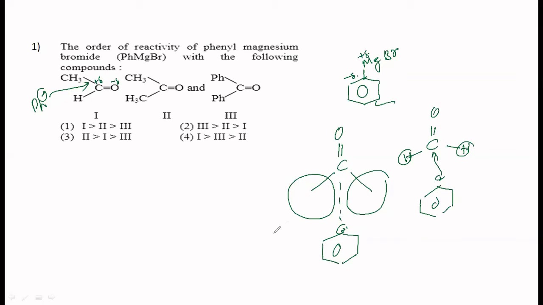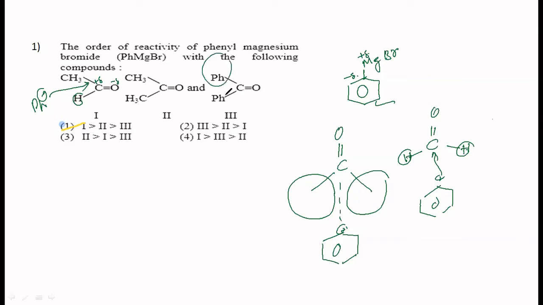So you should look for, first of all, the polarity of the bond. And then you should look for steric hindrance. In aldehydes, the CO bond is more polar than in ketones. And hence, there is one tiny hydrogen, yes, that is correct. 1 greater than 2 greater than 3.